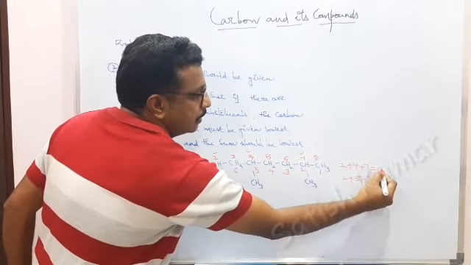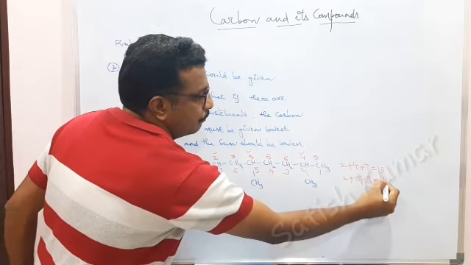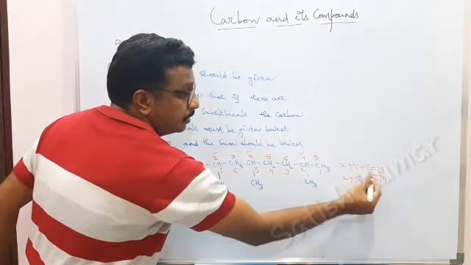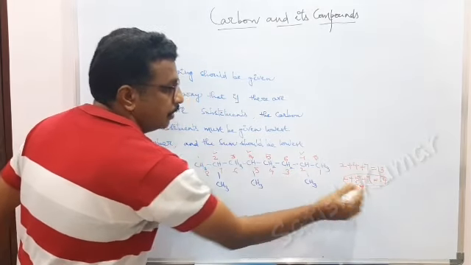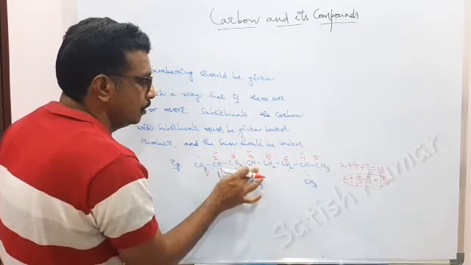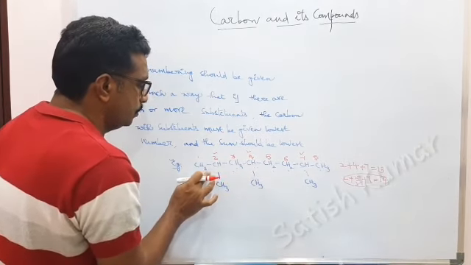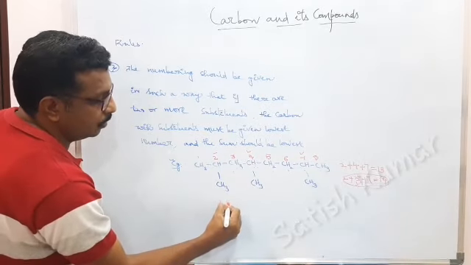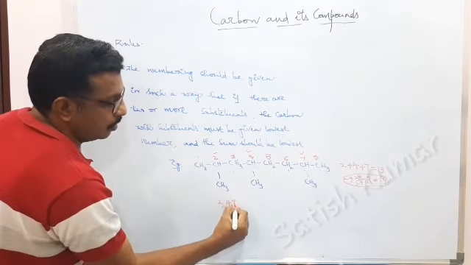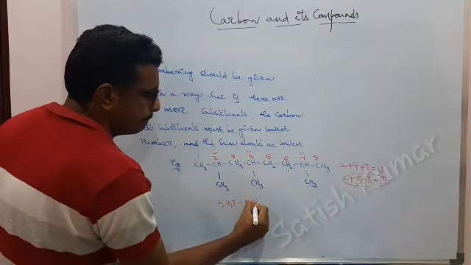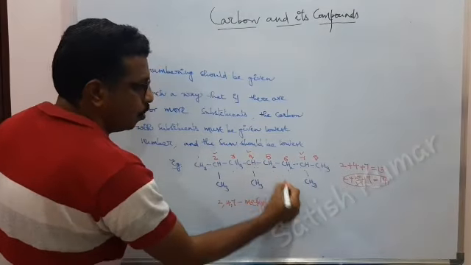This is 13 and this is 14. So the lowest number should be given. So numbering from here is not correct. And this compound is called 2, 4, 7. What is this? CH3 is methyl, octane.